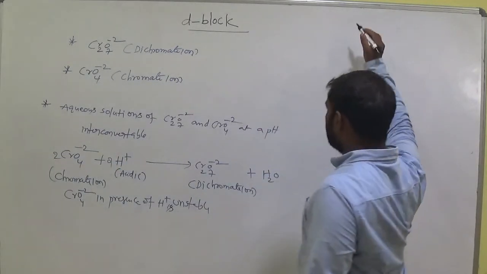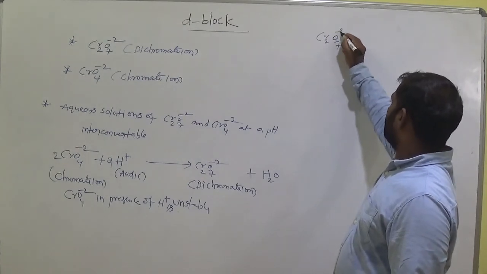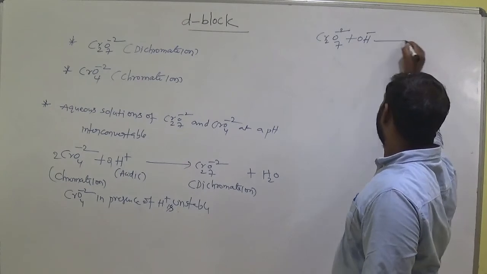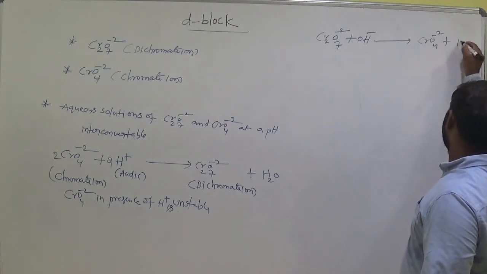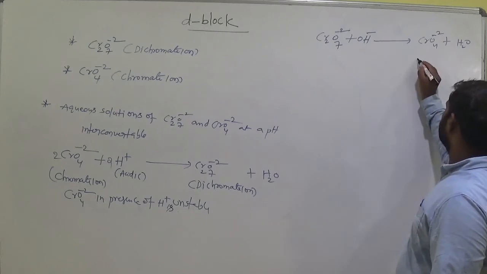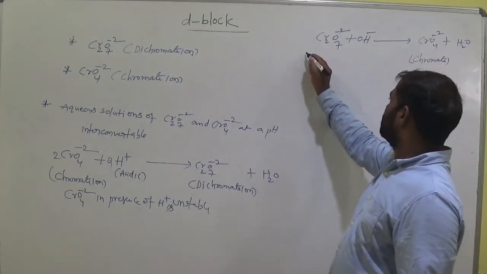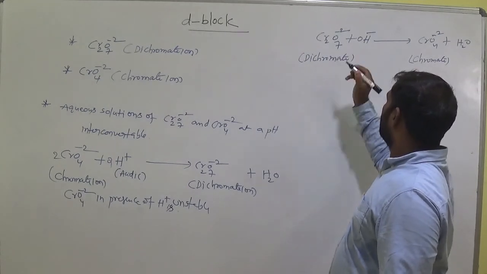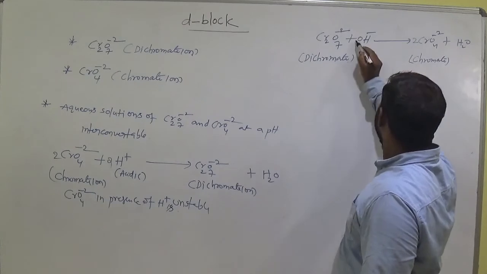And now Cr2O7 2-, if we take it in the presence of base, gives CrO4 2- and H2O. Okay, this is chromate. And what about this one? The dichromate ion. Okay, balance this equation here: 2 hydrogens, keep 2 here.